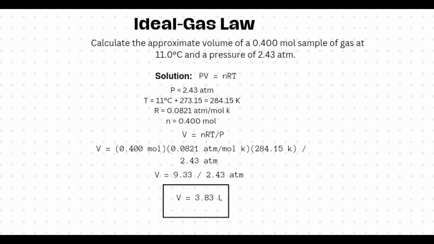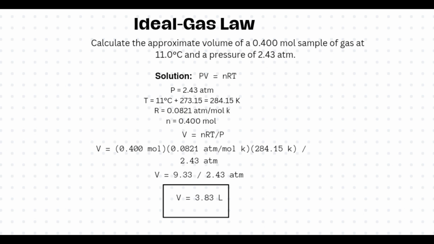Ideal gas law. Calculate the approximate volume of a 0.400 moles sample of gas at 11 degrees Celsius at a pressure of 2.43 atmospheres. First, write out the givens. P equals 2.43 atmospheres. R equals 0.0821 atm·L/(mol·K). n equals 0.400 mole. T equals 11 degrees Celsius.